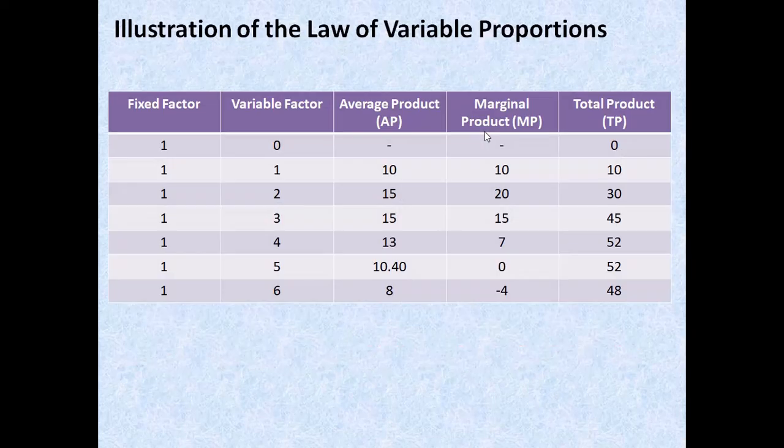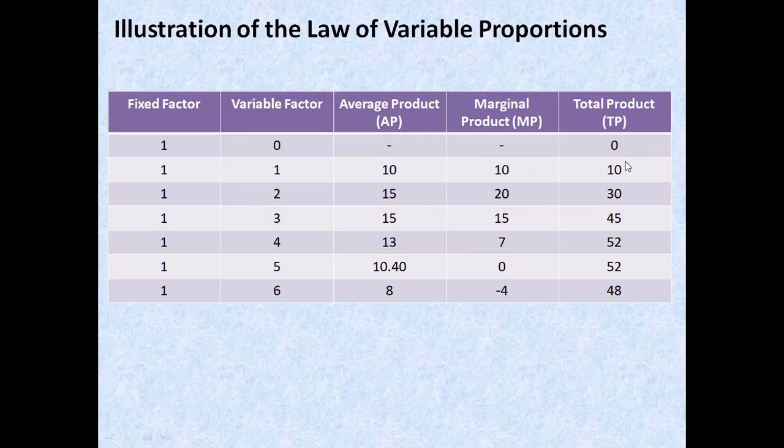what we can observe here in this table is that your AP is increasing to a certain extent, up to its maximum point. AP is at its maximum when it equals the MP. Beyond this point it starts to fall, and MP falls drastically.